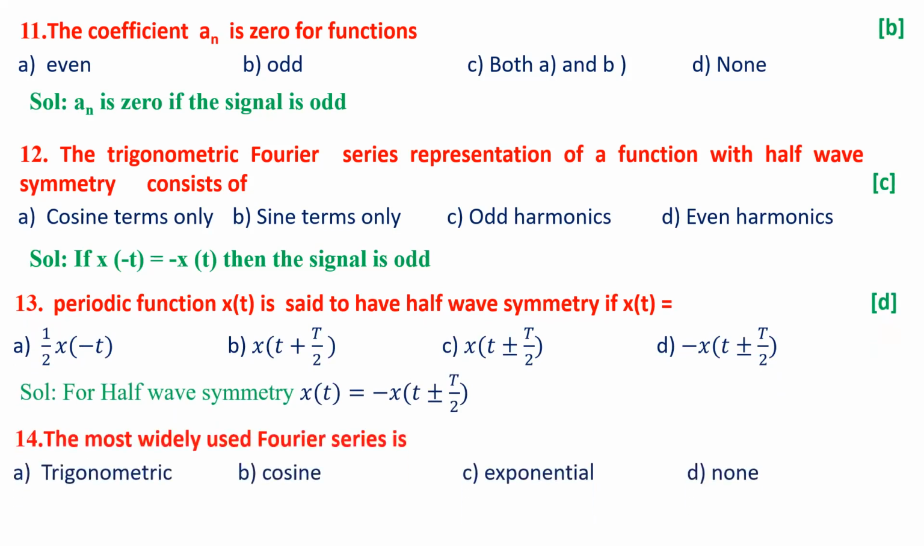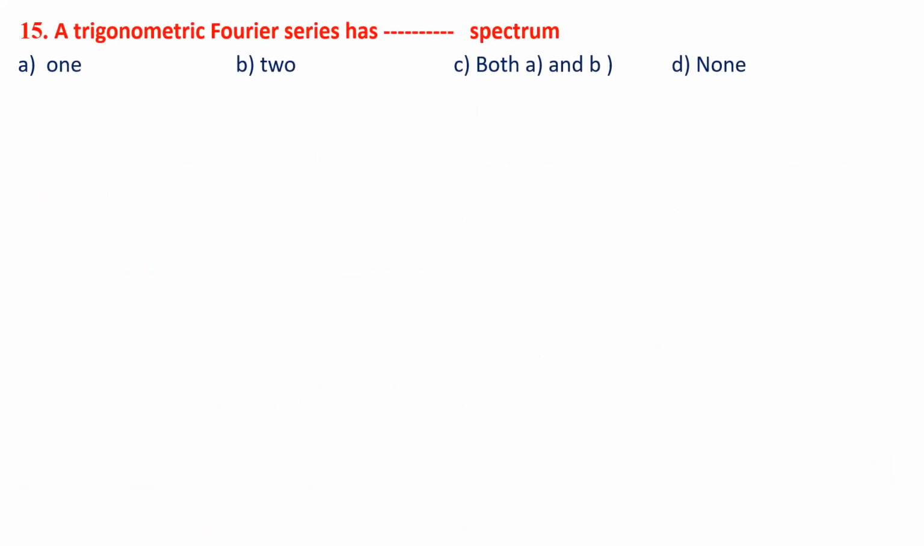And question number 14, the most widely used Fourier series is trigonometric Fourier series, cosine Fourier series, exponential Fourier series, or none of these. So the most widely used is the cosine Fourier series rather than trigonometric or exponential. Coming to question number 15, the trigonometric Fourier series has dash spectrum: 1, 2, both A and B, or none of this.